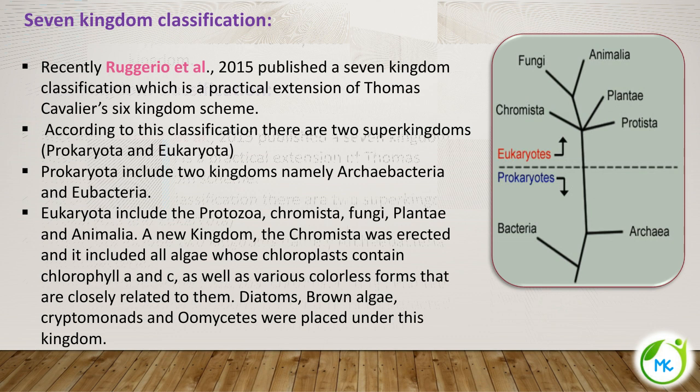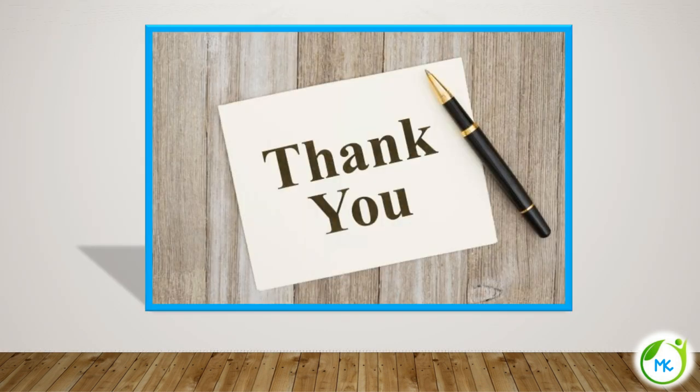Even a new classification system might evolve in future. Okay, so that's it. In this part of the video we have seen the classification of the living world, the necessity for classification, and the different systems of classification in a detailed manner. Thank you. Meet you in the next session.